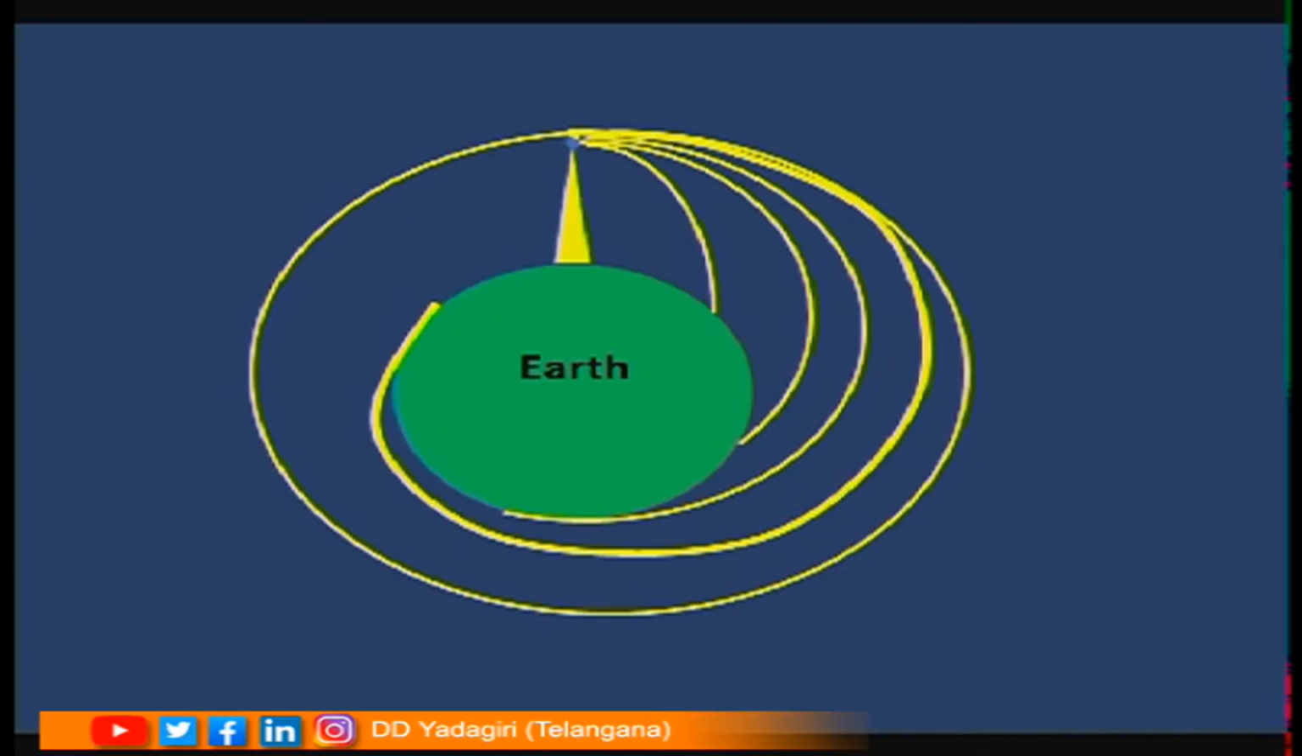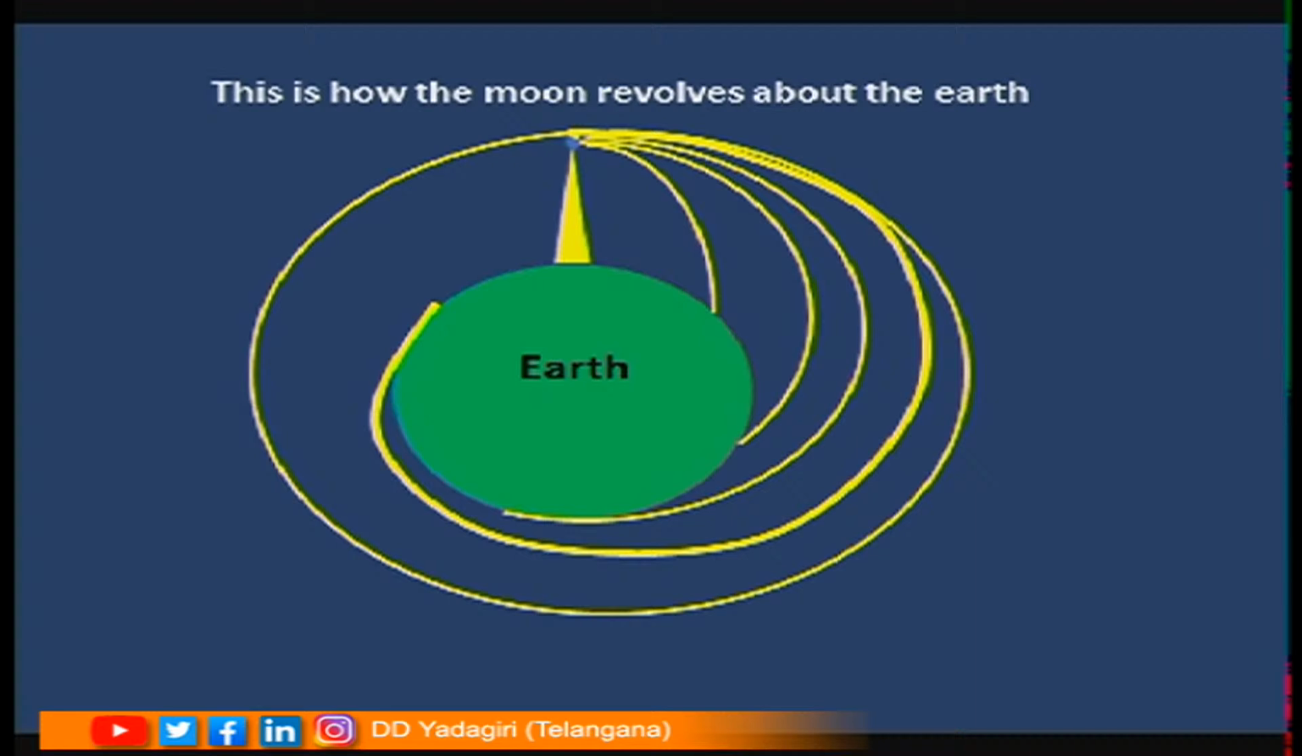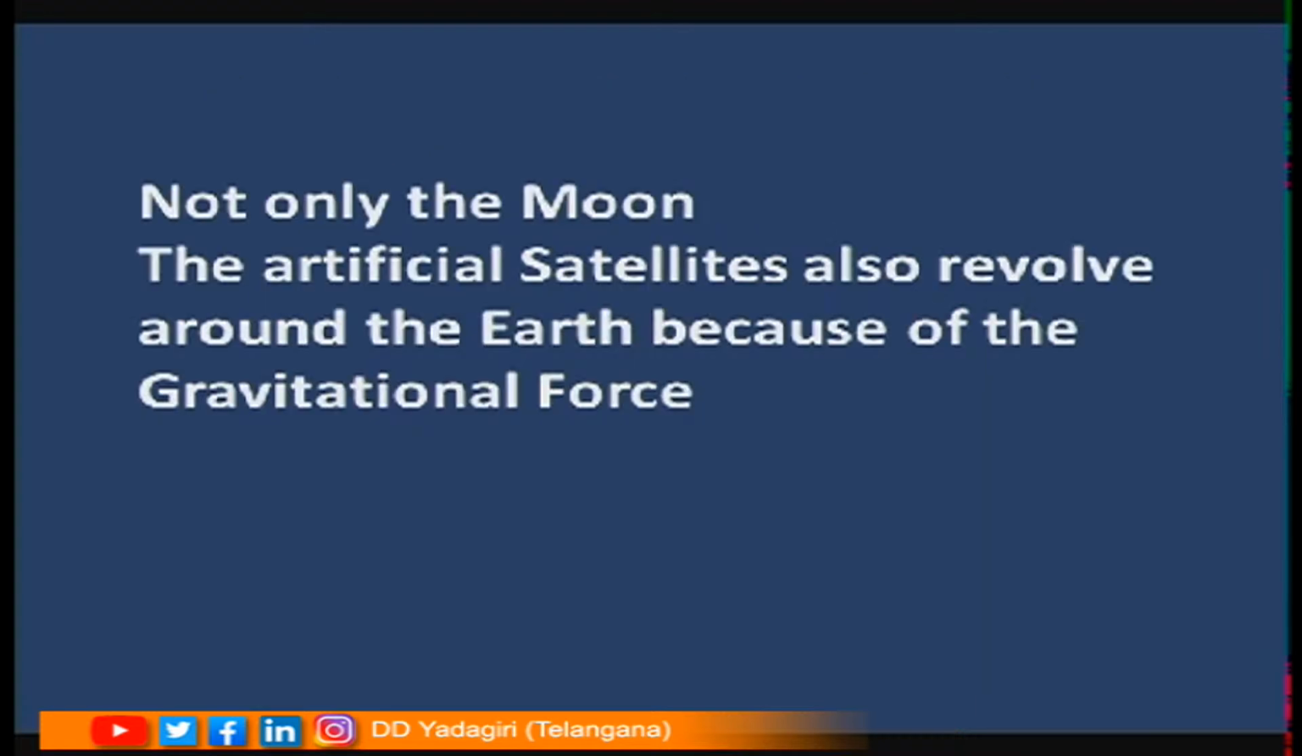Let us say if we increase the speed further, there is a chance that the object comes back to the same point. At this speed, it continues to go around the earth and never falls onto the earth. This is how the moon revolves around the earth. Not only the moon, the artificial satellites also revolve around the earth because of the gravitational force.